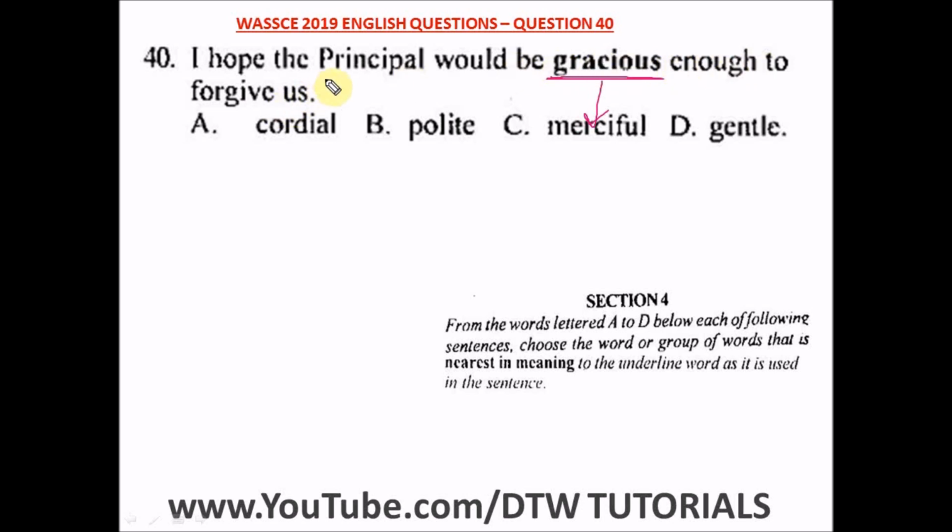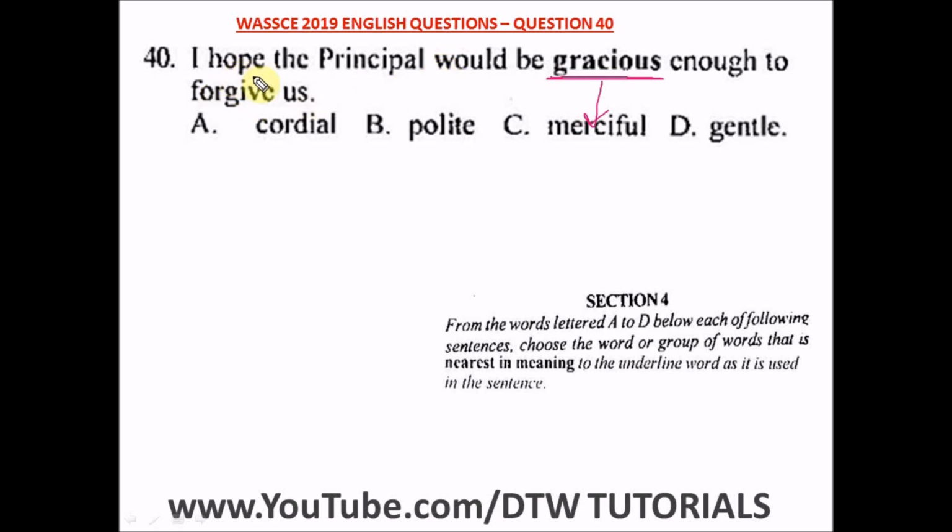Now when it comes to someone showing grace to someone else, it means being kind, being polite. It means the person is being polite, kind, and gracious enough to forgive a person of a lower status.